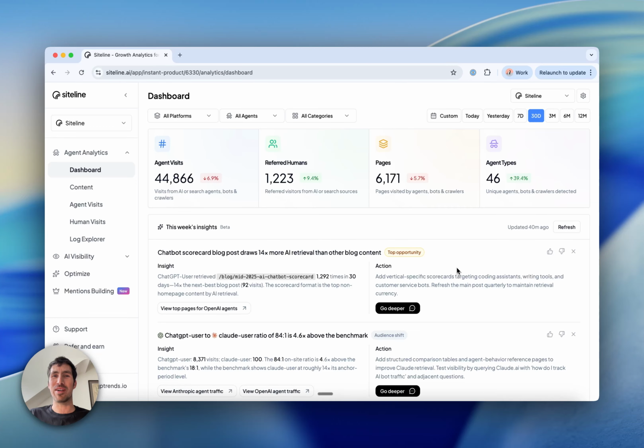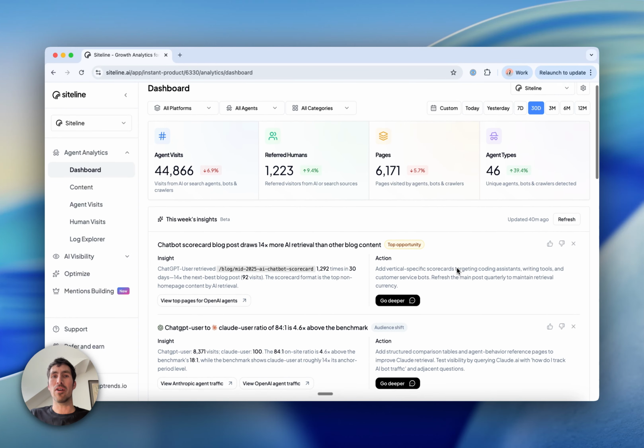Much less in our space with analytics for AI bots and agents. It's a new sort of data set. And we just heard that the burden on users of having to sift through to figure out, one, what are the insights, and two, what do they actually do with it, is something that they would like our assistance for. So essentially, we built a data analyst that crawls through all of our agent visits.